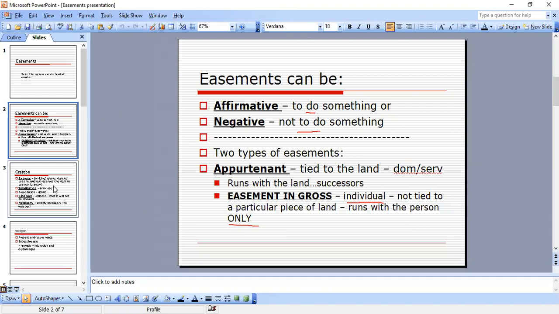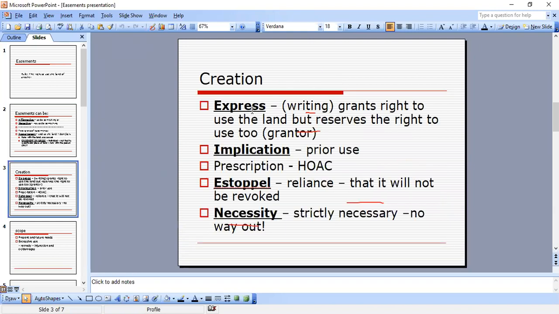Next, you'll have to do a creation of the easement. Was it expressly created, an implication easement, estoppel, or necessity? Now, express is in writing. I usually see these on my essay as well as my real property MBE. It grants the right to use the land, but reserves the right to use for the grantor. So the grantor grants the right to use the land to someone else, but he reserves the right to himself to use that piece of land too. That's an express writing easement.